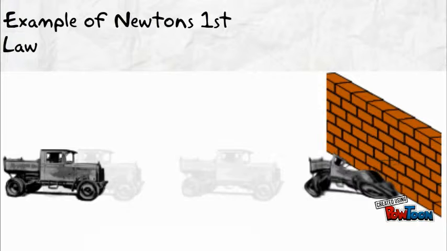Now we can see an example of the first law of motion. It shows us that the truck was moving at a uniform speed in the same direction, but as soon as an unbalanced force acts upon the truck, it stops its movement.